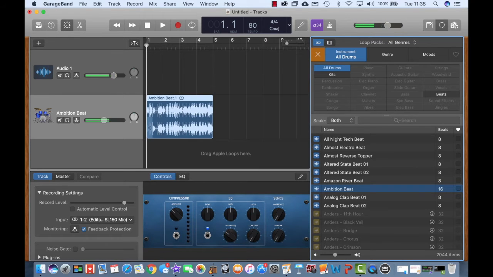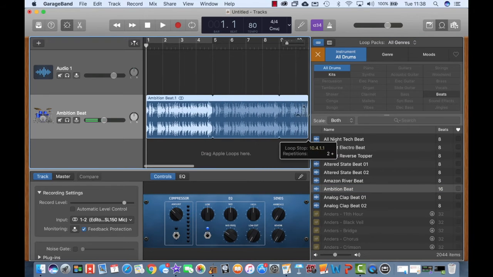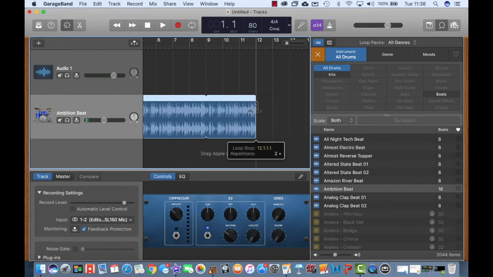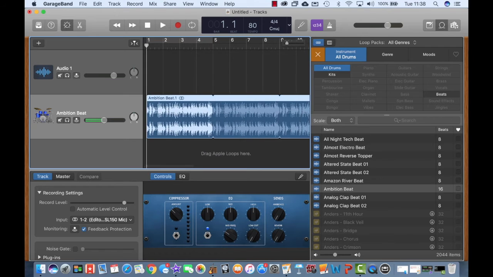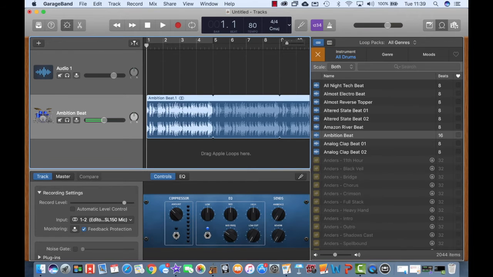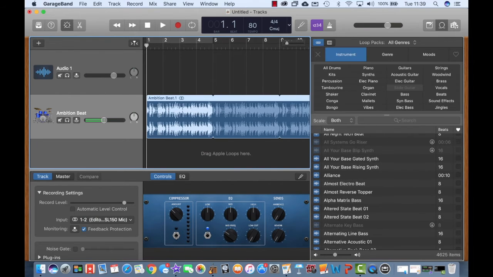okay, if you're happy with that particular beat, then you can drag and drop it into your project like I've just done. And if you want that to go on throughout your entire project, then you can loop it. So there you go, simple as that to create about 11 bars of music there. So I'm going to go back to where it says instruments and press the X there, and I'll have all